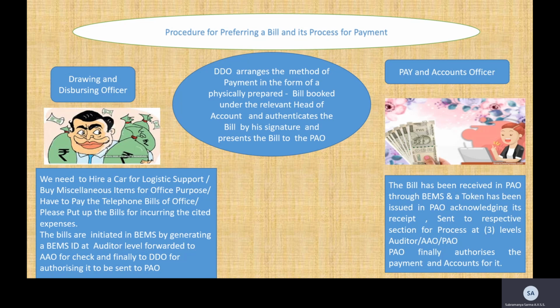And if it is found in order, the bill will be authorized for payment. The pay and accounts office will check whether the expenditure is booked under the relevant head of account and whether it is going to the proper person to whom the DDO has authorized. All this is the duty of the PAO. The PAO does this through the system, but the payment is done through one more application, which is the PFMS. Again, that's what I said earlier. We'll be discussing it in later sessions.